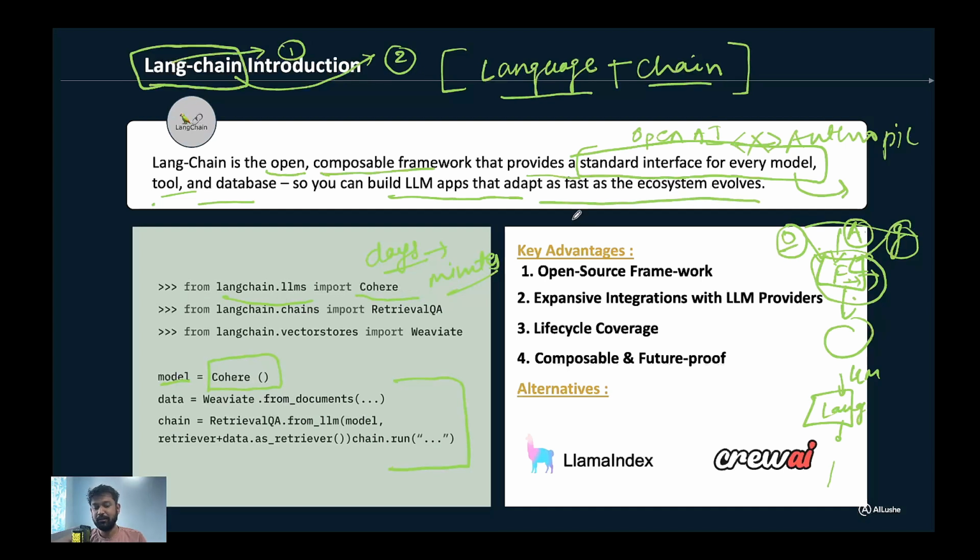When I say evolving, every day in GenAI, one or another tool or framework is getting developed, right? So that's where we need a standard interface which takes care of all these pieces, because everyone cannot follow a single norm, right?